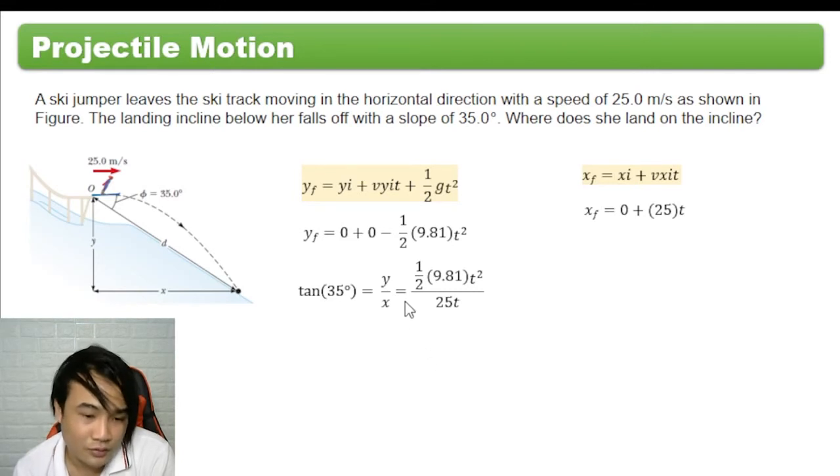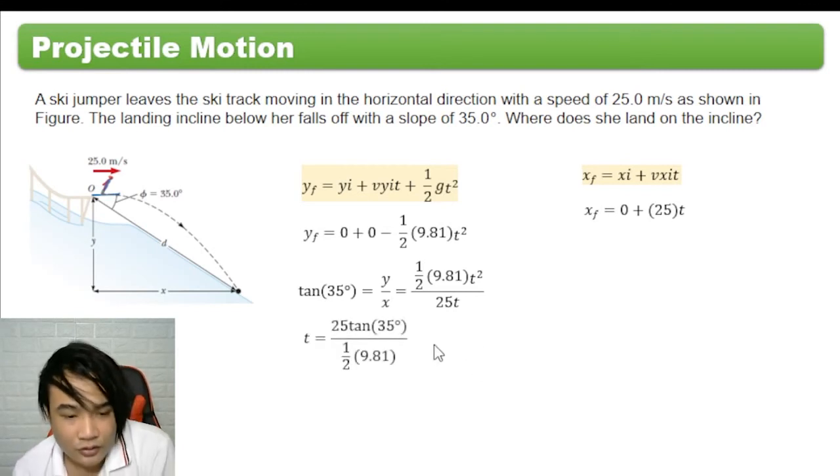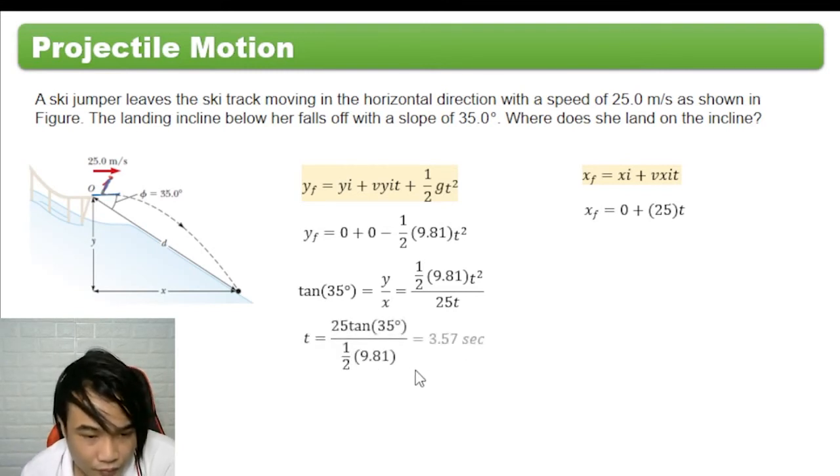So we can use this. The y is 1/2 times 9.81 t squared, divided by x, which is 25t. So t is equal to 3.57 seconds. This is the time it takes to reach the incline.